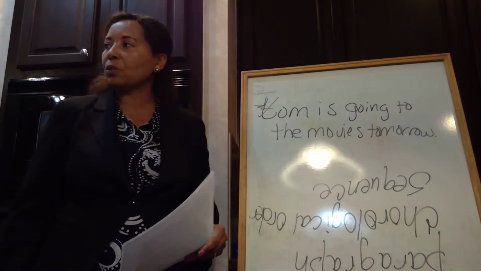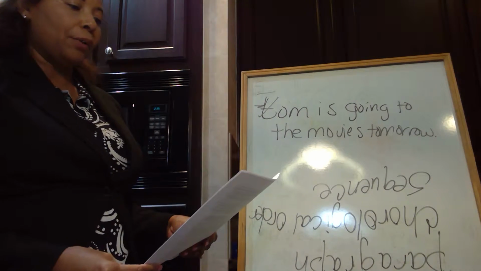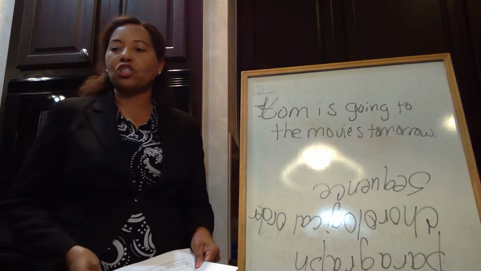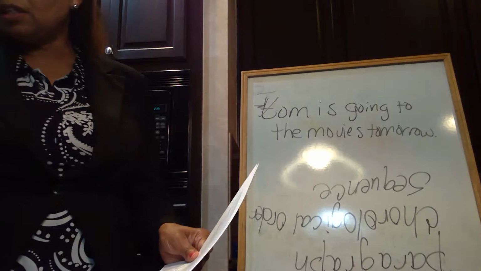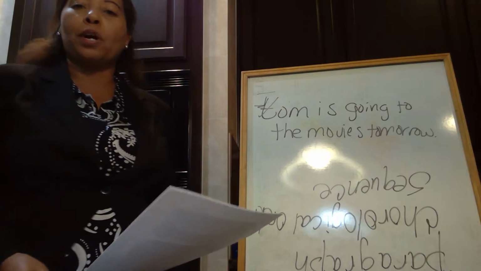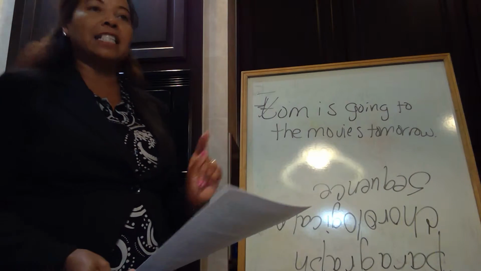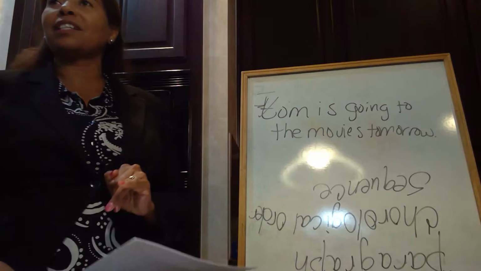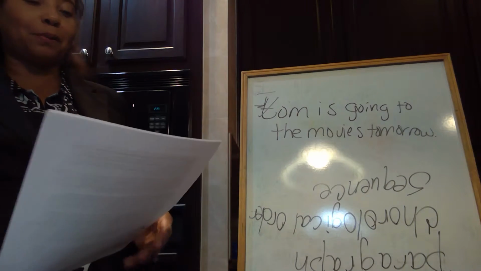Okay, good job. Everyone's doing a good job. Okay, who can tell me what comes at the end of a sentence if I am asking a question? Logan. Good job, Logan. A question mark. Excellent job. Class, what comes at the end of a sentence when I'm asking a question? A question mark. Sorry about that. Don't want to give you the answer.